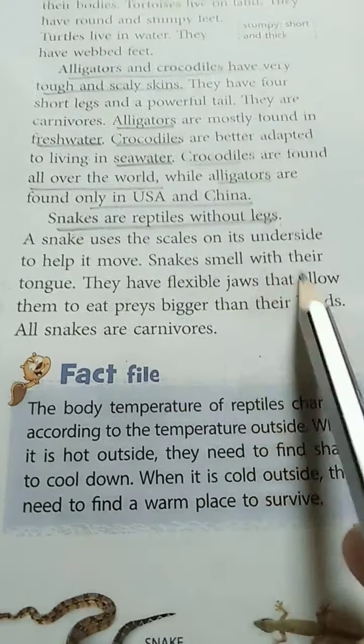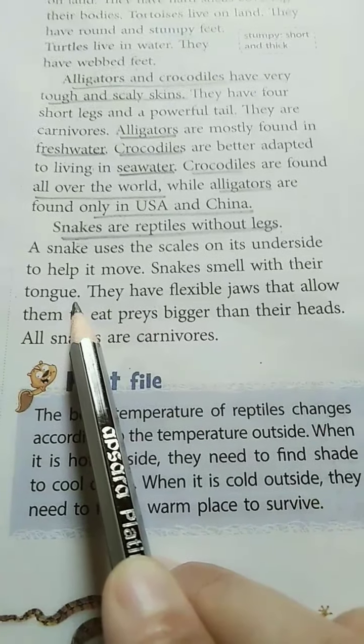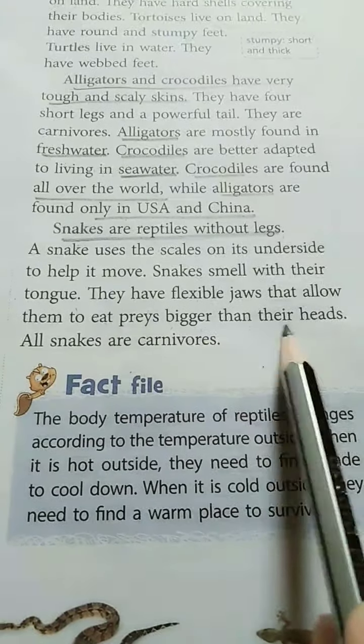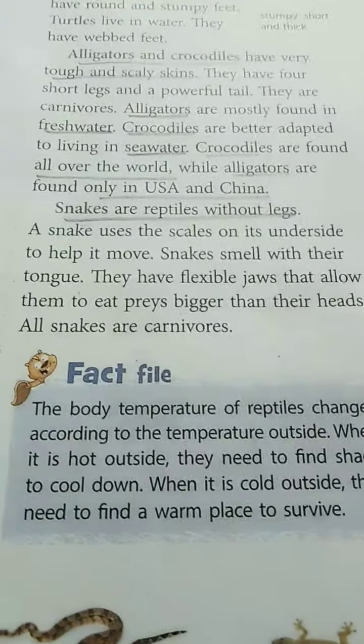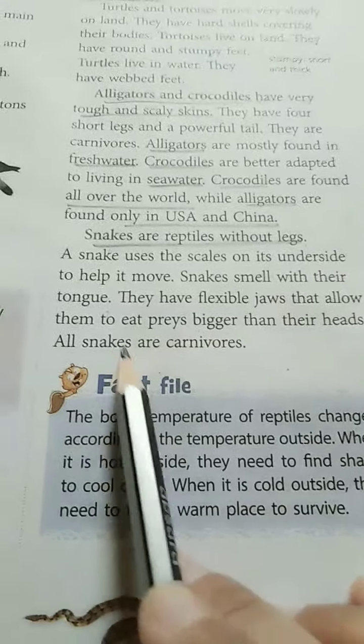Snakes smell with their tongue. Their tongue has smelling properties, so they smell with their tongue. They have flexible jaws that allow them to eat prey bigger than their heads. Their jaw is so flexible that they can eat animals which are bigger than them. And snakes are carnivores.